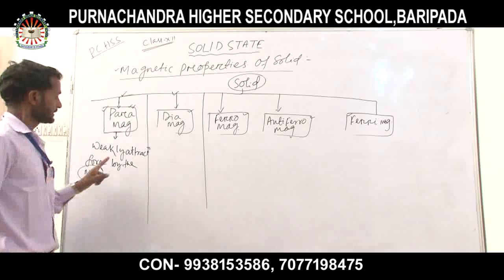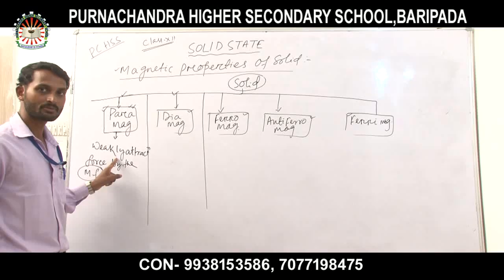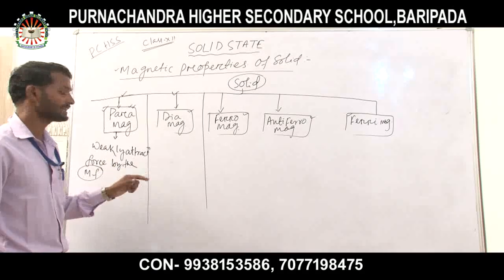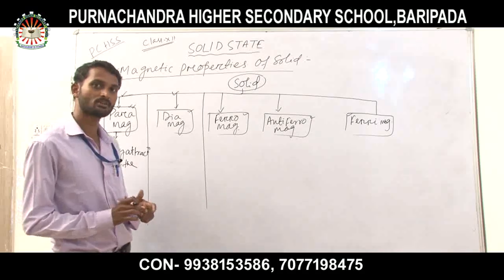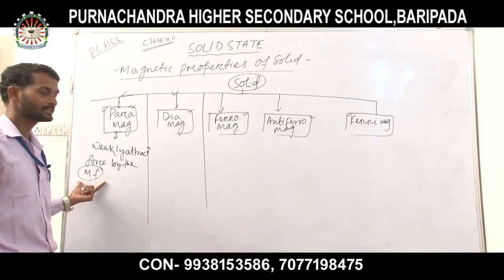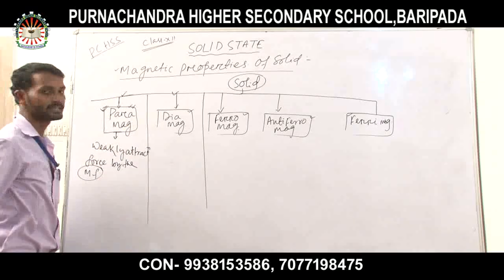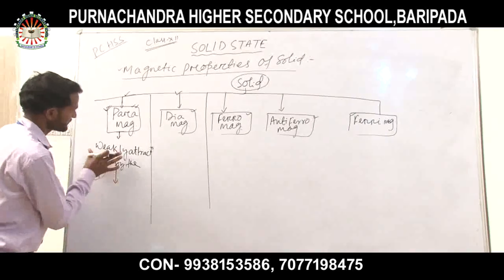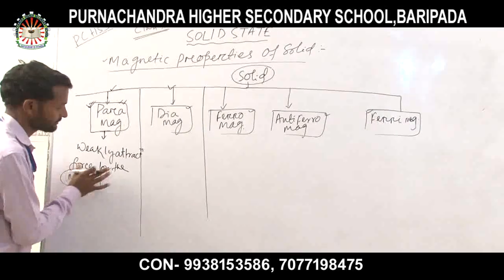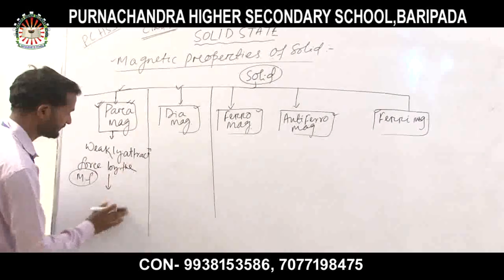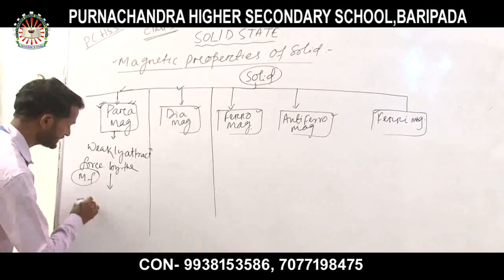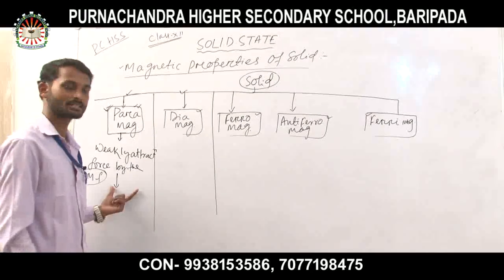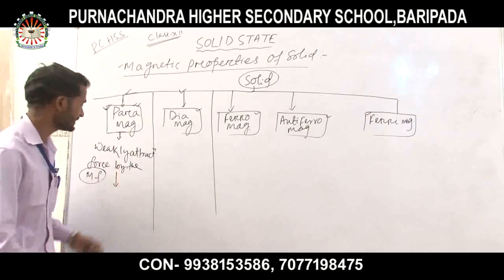That is, if the solid substance shows weak attraction force towards the magnetic field, then that type of solid is known as paramagnetic solid. This weak attraction force by the magnetic field is due to the presence of unpaired electrons. At least one unpaired electron is present in a paramagnetic substance.